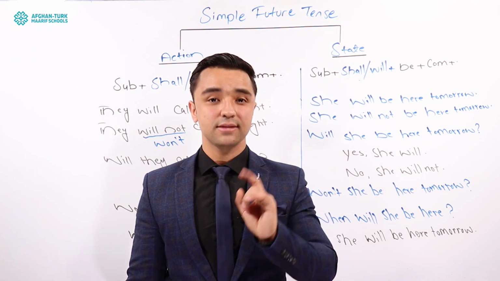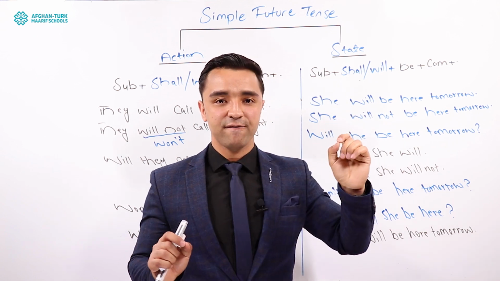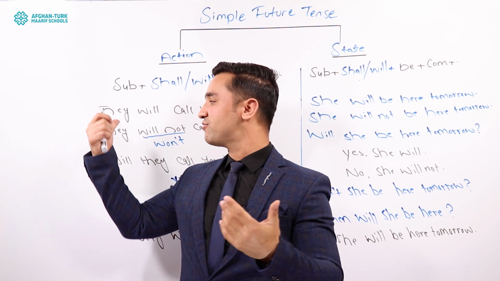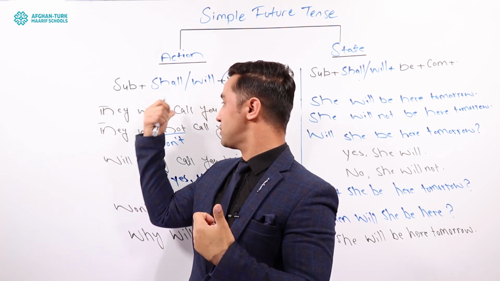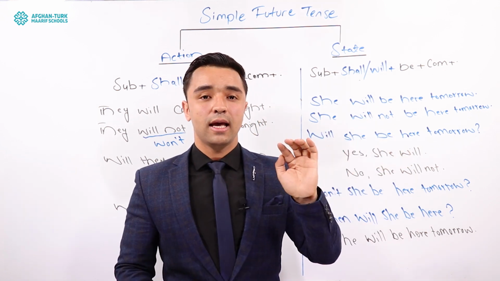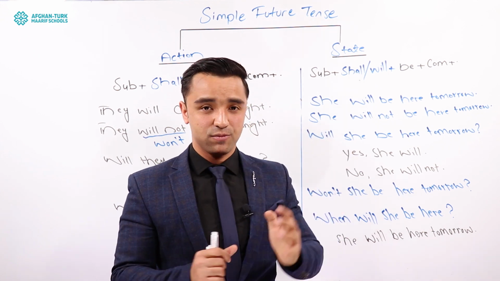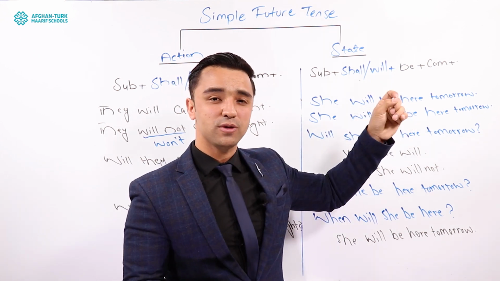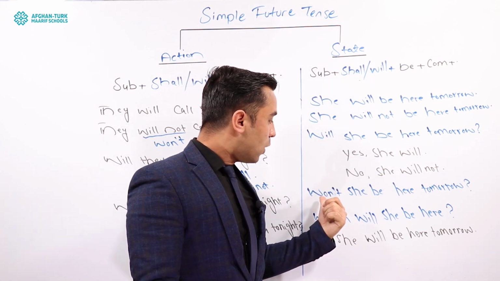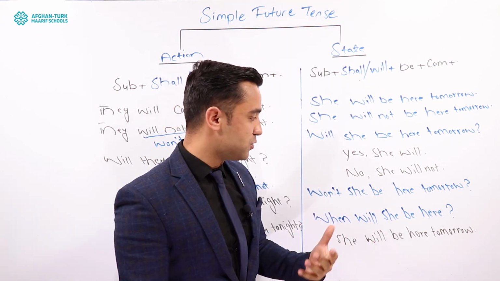But let's focus here, guys. Here, after will, we don't have the first form of an action verb. Earlier we had an action verb like call, like study; I used call there. You can use other verbs as well. But here, don't ever use an action verb, never. Got it? Because we have be, and you have to use be in all these situations. So: won't she be here tomorrow? Yes, she will be, or no, she won't be.